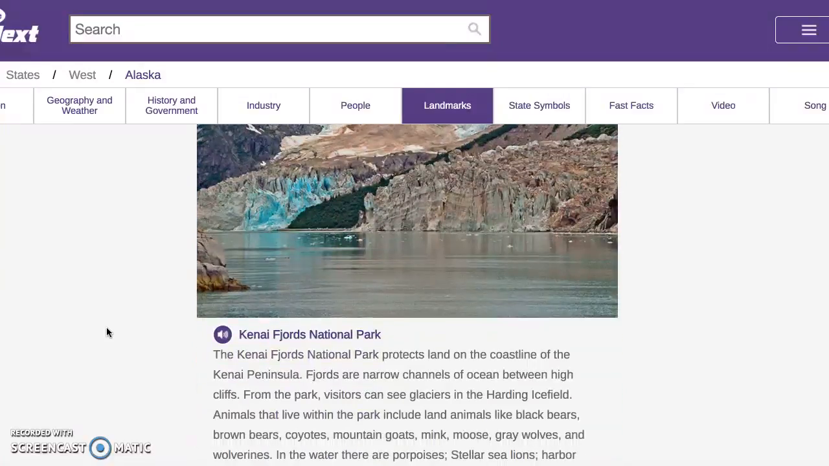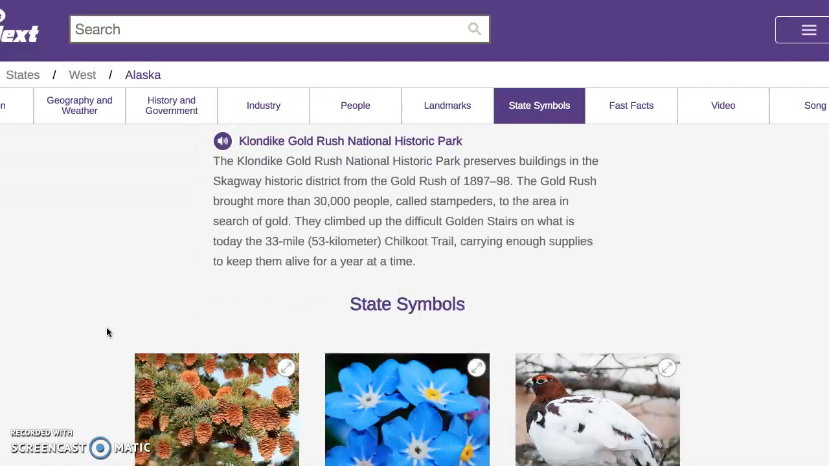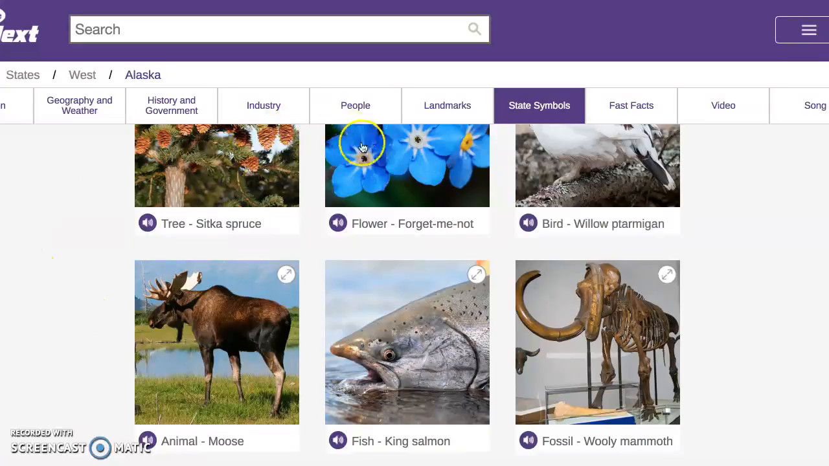So Alaska is really beautiful, and it's a great part of the western region. So if you would like to learn more about Alaska, you can continue searching through the site. It tells all about the people, the industry that they do. There's some videos, some fast facts, things about the history. So you can still learn a lot more.